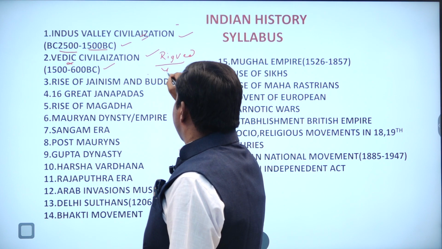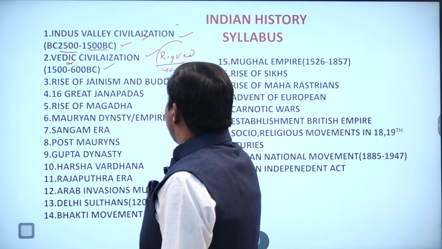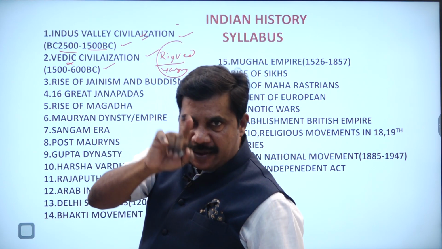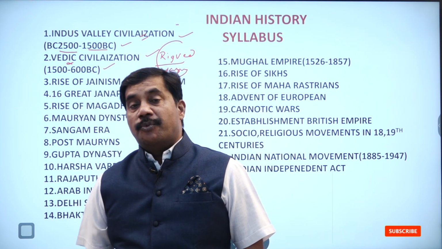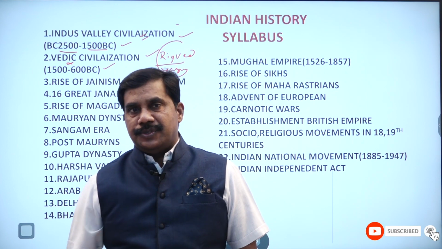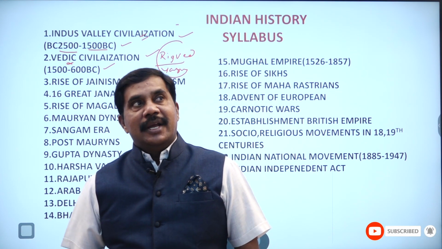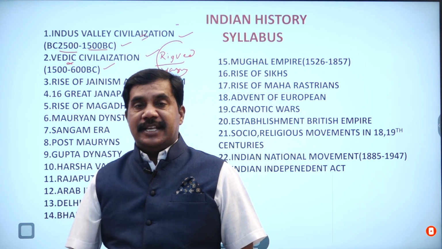And the second Veda is Yajurveda. So during the period of Rig Veda and during the period of Yajurveda, we have 2 civilizations, and those are called Vedic civilizations.